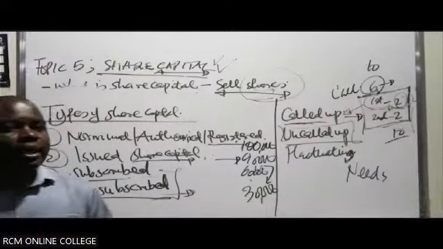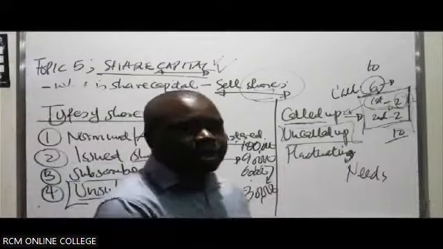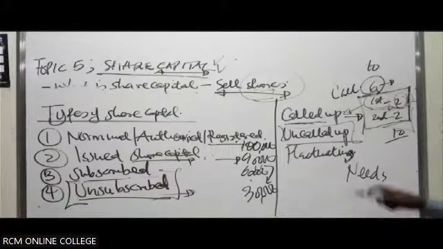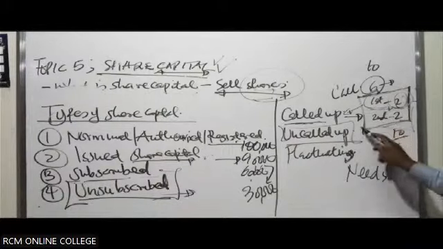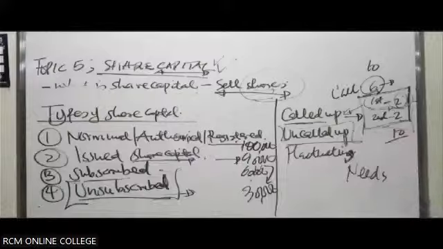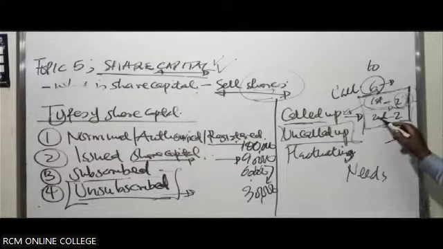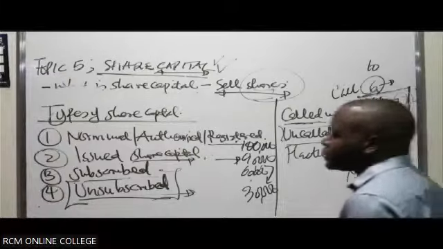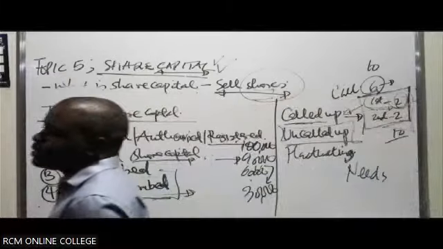Then once they are through, there'll be another need arising. Maybe they now want to set up the machinery. They make another call. Then eventually, when they are finalizing, they want to acquire raw materials. So they'll make the second and final call. The final call will enable them to bring in the raw materials and commence business.